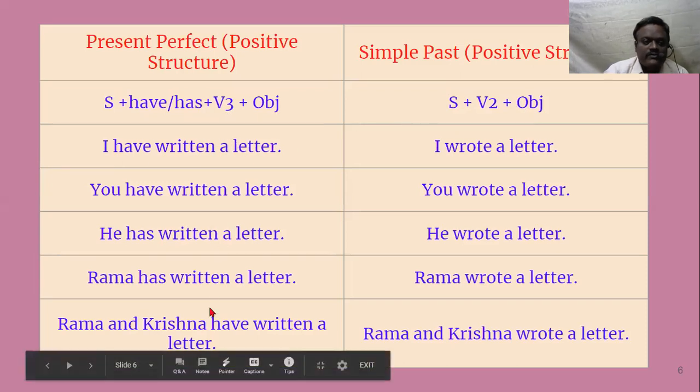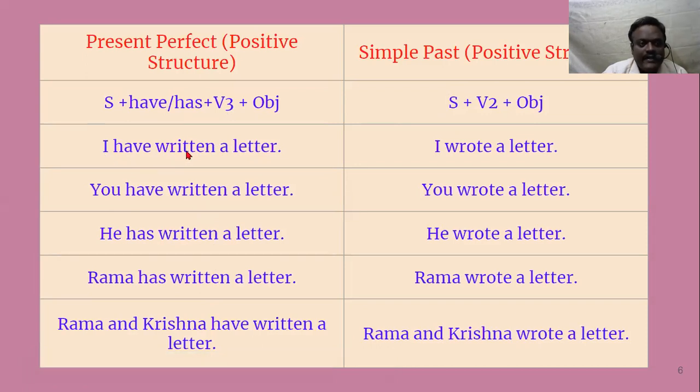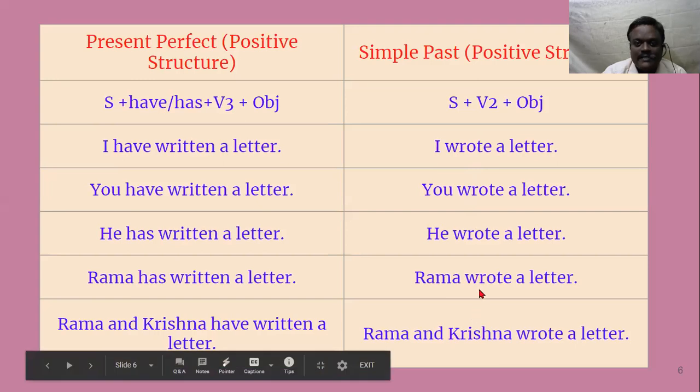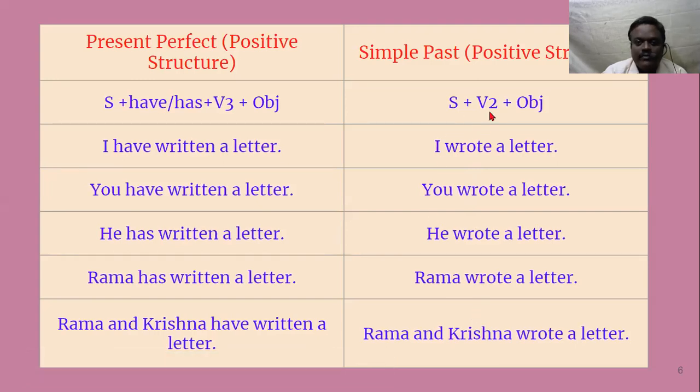So here I have given you some examples. I have written a letter. So I is first person, so I have taken have written, that is v3. I have written a letter. Whereas here we have I as subject, and there is nothing to worry about the subject, because there is no subject verb agreement problem in simple past tense. So whatever the subject may be, we use v2.